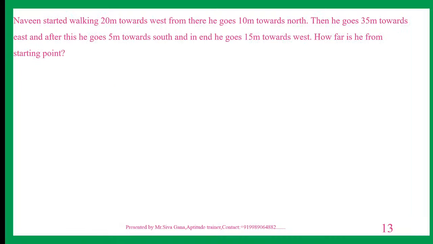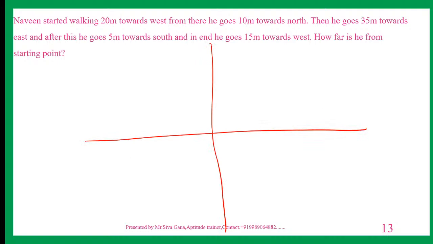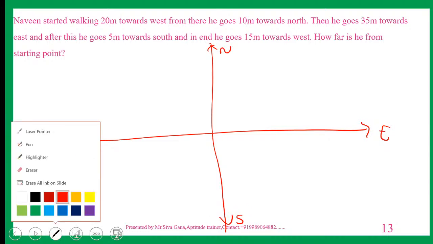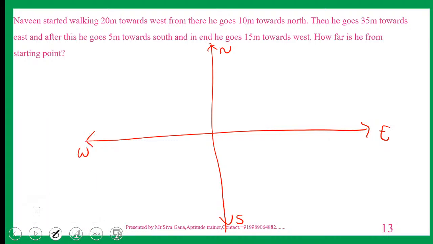Naveen started walking. Draw the basic diagram first, every one of you. By the end of this session, you should be in a position of having confidence in direction sense. Many varieties of questions are there, my dear viewers. As this is the starting time, I'm just explaining the basic questions. If you are good at basics, then you can answer difficult questions and other varieties. So be good at basics. That is the reason why I'm spending much time on basics.